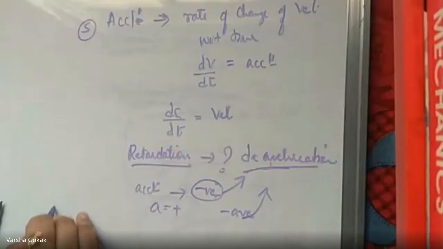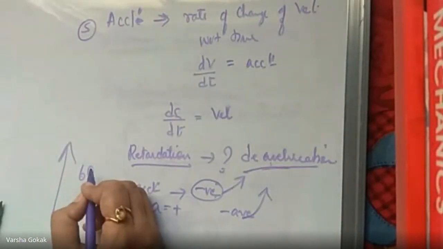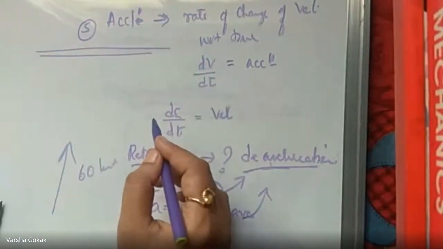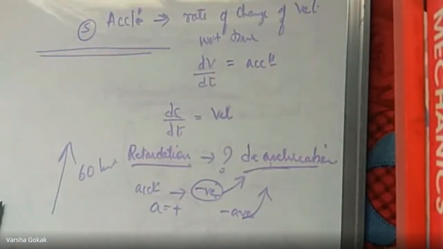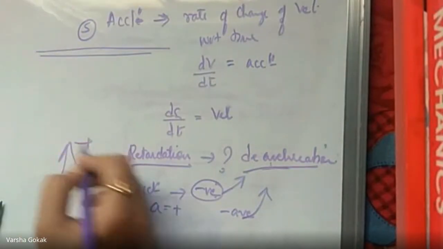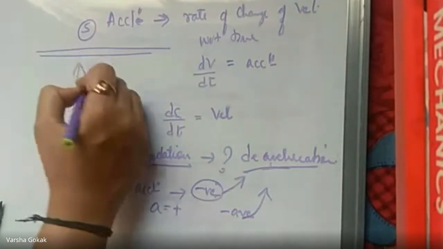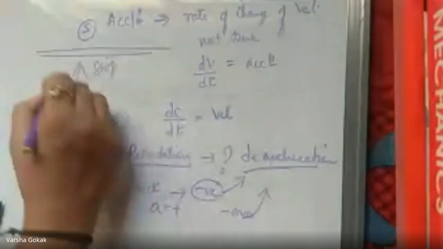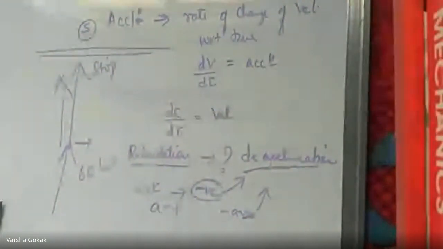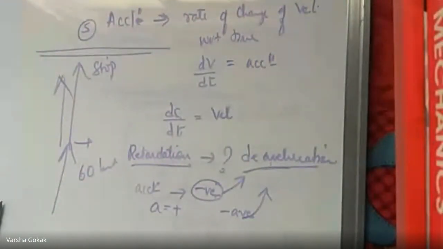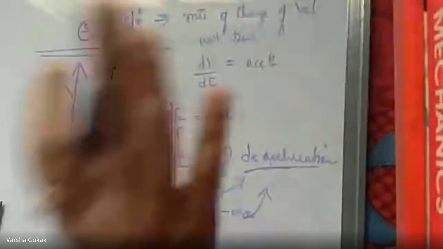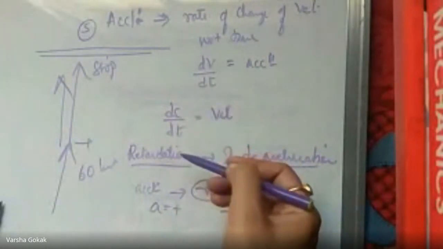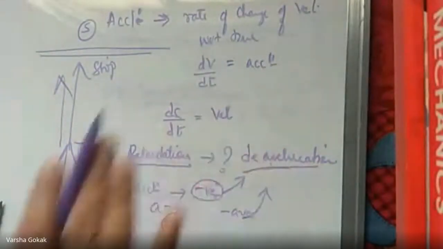Friction. When you're going at a speed of 60 kilometers per hour, and you see some crowd 100 meters from you, then you will apply the brakes. Then that 60 will slowly reduce, your speed reduces till you come to a stop. There is where deacceleration or retardation of the speed is taking place. When you accelerate, the speed increases. When you apply brakes, the speed decreases, and that is where retardation or deacceleration comes into the picture.